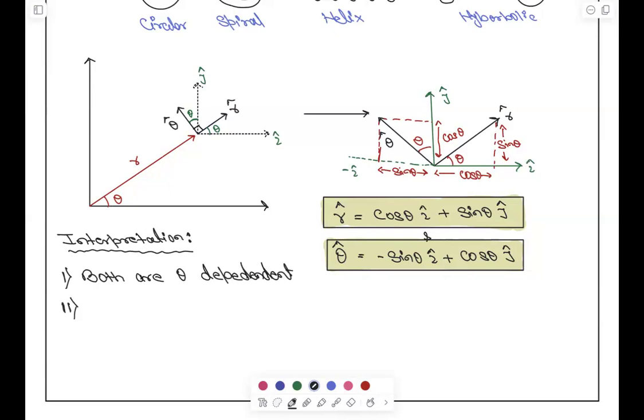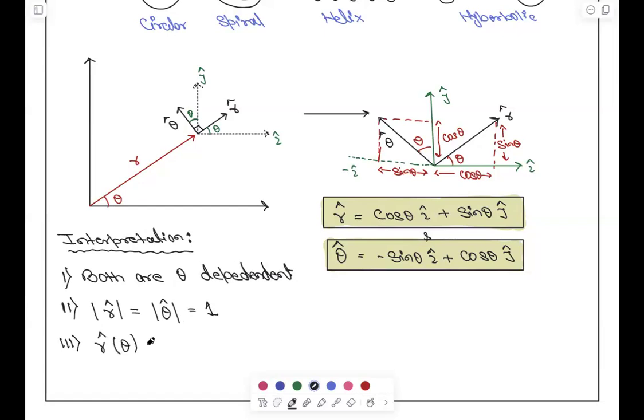Second interpretation that I can write, what you said is absolutely correct, we will write that at the end, okay, that the magnitude of both is 1. Check it and see, what comes for both? cos square theta plus sin square theta equals 1. And the third thing that you have to focus on, that you have said very correctly, that r cap, and I'm writing bracket theta.